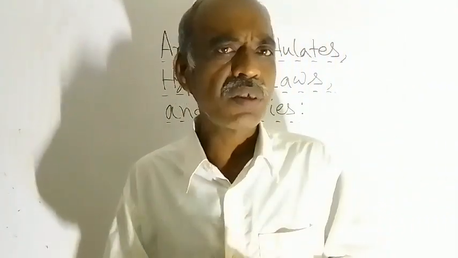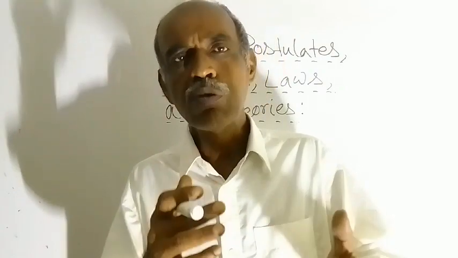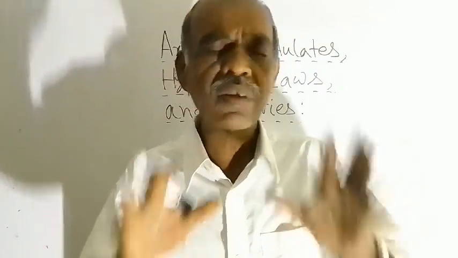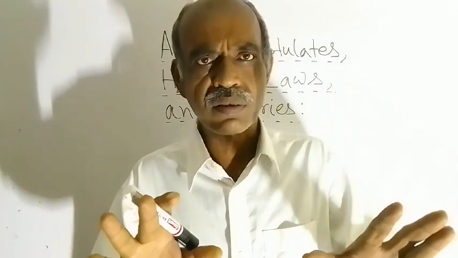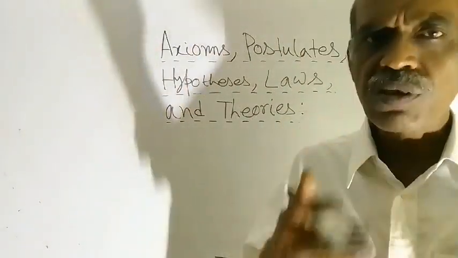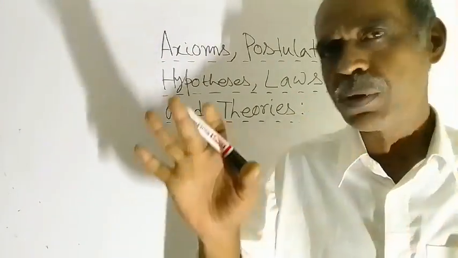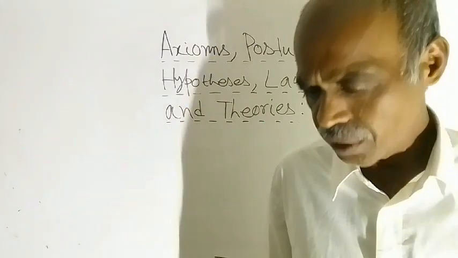Both are same. If you use postulate instead of axiom, there is nothing wrong with this. You can use these two terms interchangeably. That is not wrong.